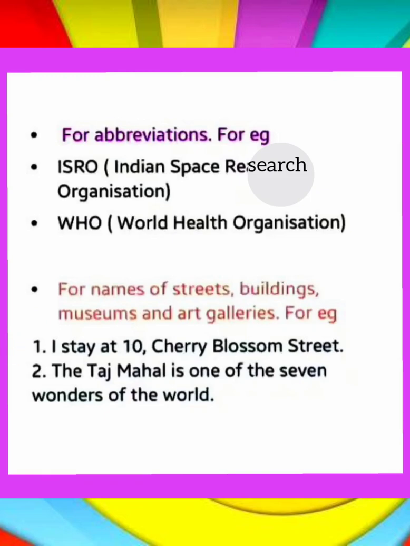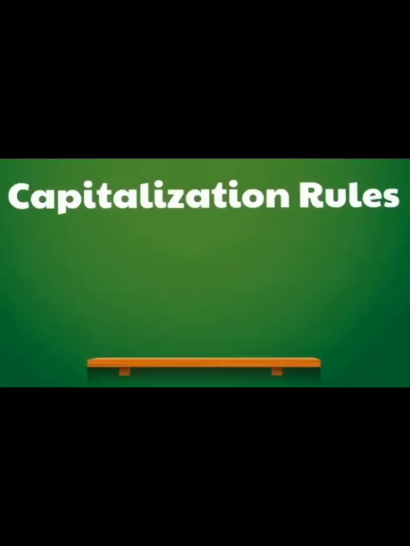So Cherry Blossom Street is the name of the street. So Cherry C, Blossom B and Street S will be in capital. In the second example, the Taj Mahal is one of the 7 wonders of the world. So Taj Mahal is the famous monument. So Taj T and Mahal M will be in capital. So this was the explanation of the rules of capitalization.